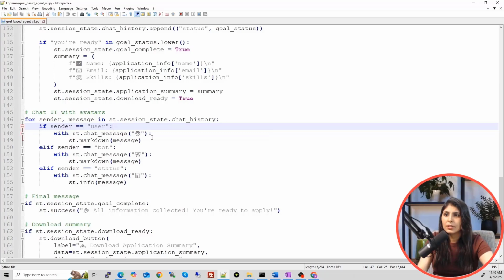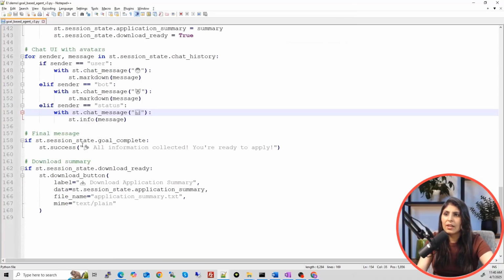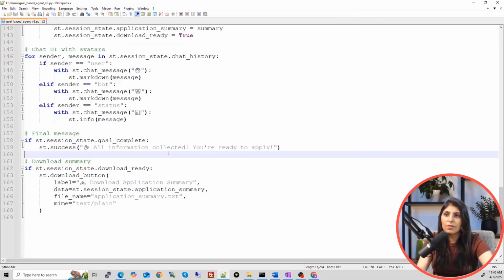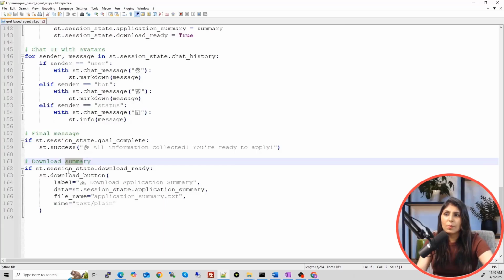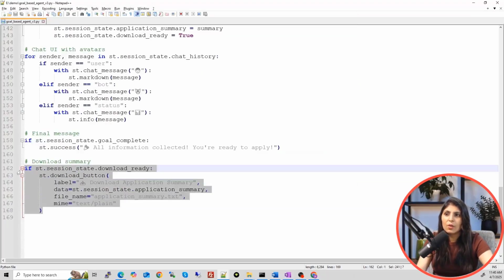See, and this is just we are providing the avatars to the user and the bot and the status. See, avatar for user, bot, and this is for status. Okay, and then we have this. If goal is completed, then this message will be displayed. See, all information collected, you are ready to apply. Then there is a download button, and this is how you can get the download button. See, the download application summary button we are getting with the help of this.